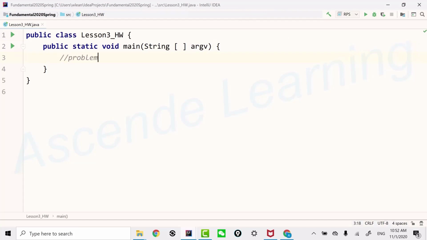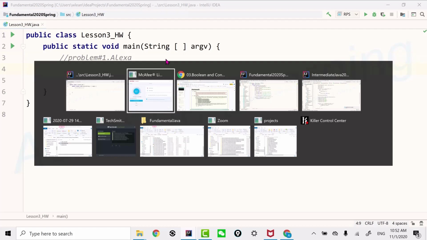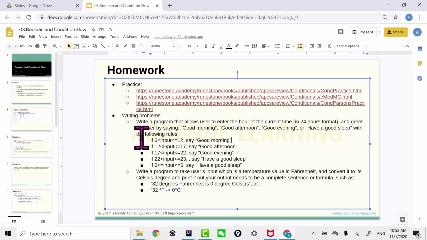First problem, we're going to do Alexa, but not come up with the time part. Okay, we're going to just do the greeting part. Recall that this is what we want to do, right? That allows the user to enter the hour of the current time. This is to review how you take input from the user, and then based on the input, you're going to print out one of these four different kinds of greetings.